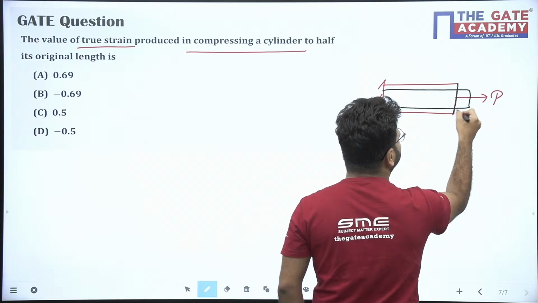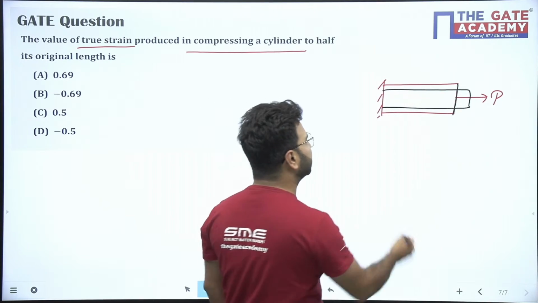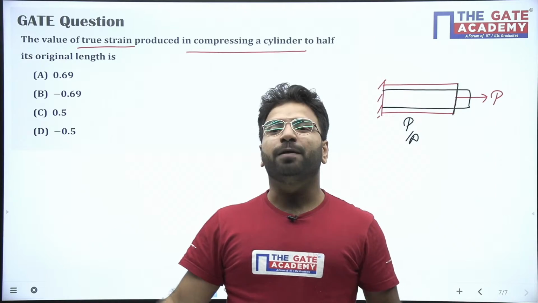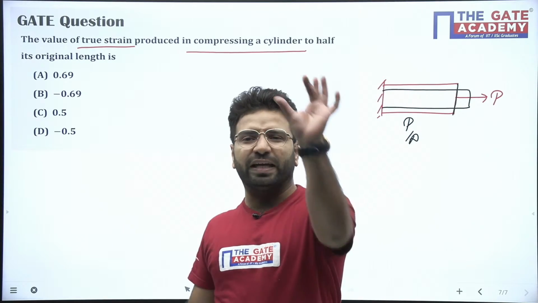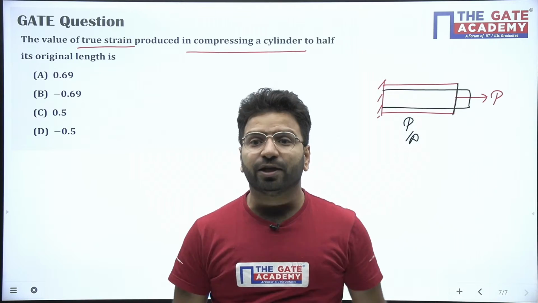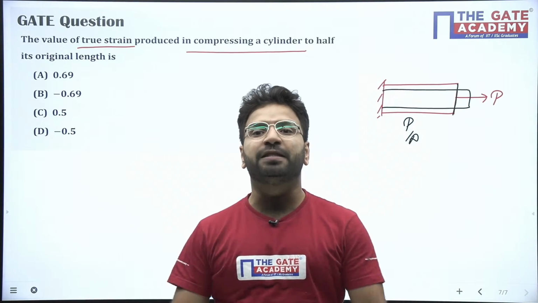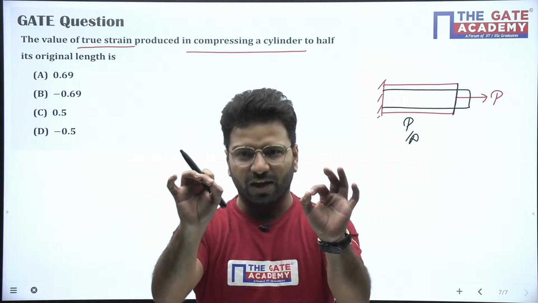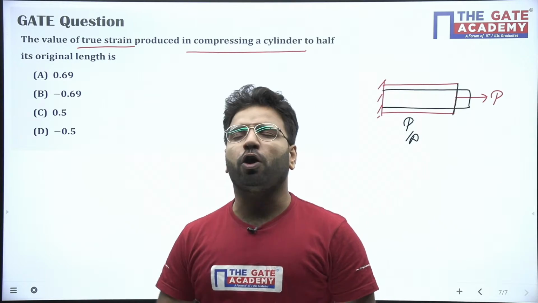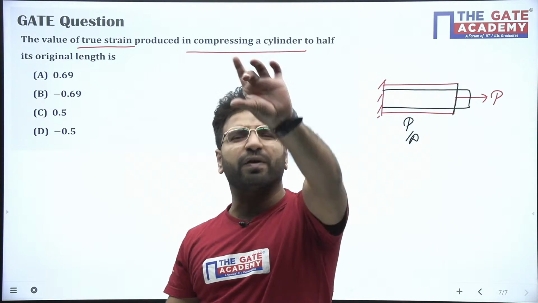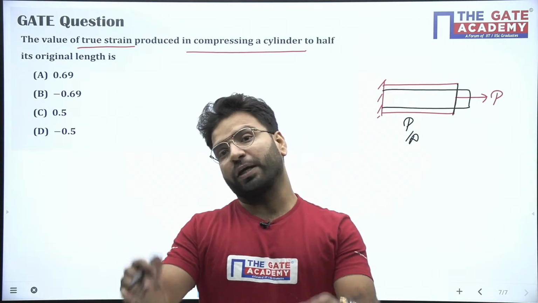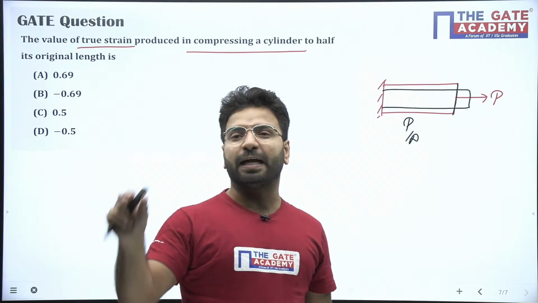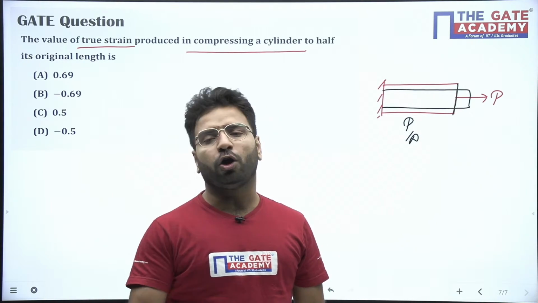Now previously the area was this, now the area has been reduced, but you always say it's P upon A. You don't say P upon initial area or P upon final area, because the change in area is very less. So whatever we use for our purpose is called engineering stress. We always use engineering stress for all our purposes because the difference is very less. That's the only logic. You can use true stress also, but the measurement of that area, everything will be clumsy. That's why we use engineering stress for all our engineering purposes.